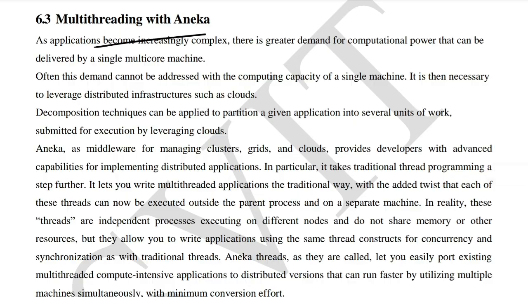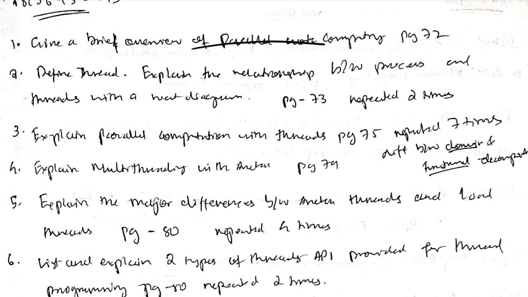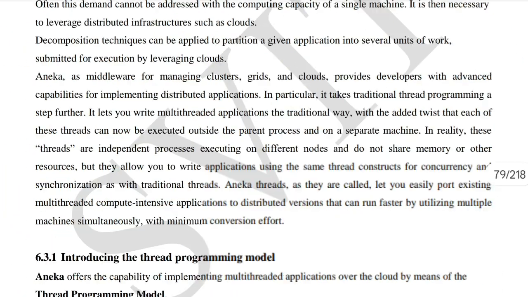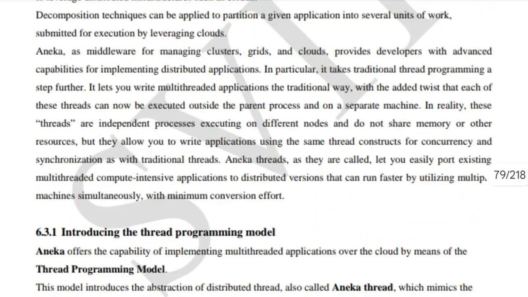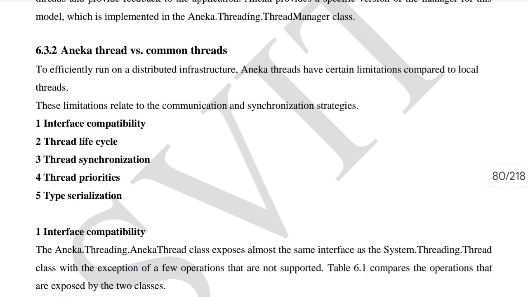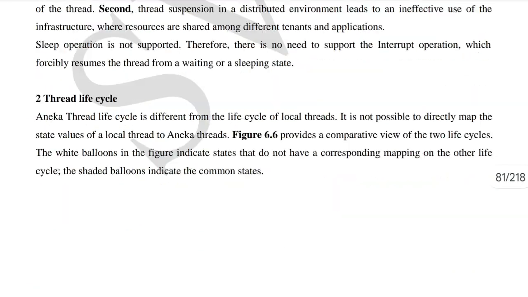Multi-threading with Aneka: all these concepts I am mentioning are present here. First we look at parallel computing, then threads and the diagram, parallel computation with threads, multi-threading with Aneka, and the difference between Aneka threads and local threads. Don't ever miss this topic, it's very important. Where is the difference between an Aneka thread and a local thread? This is the topic, Aneka thread versus common thread. There are some concepts, go through them and make sure you learn them very well.